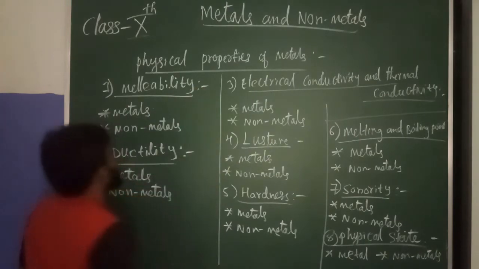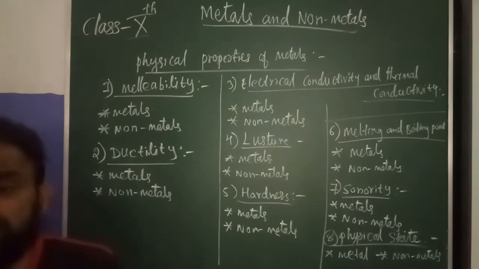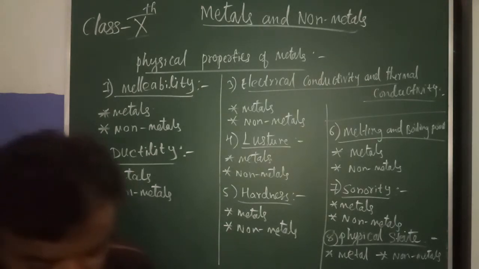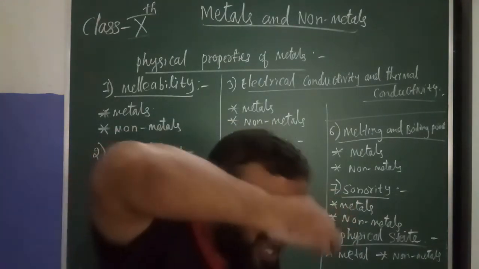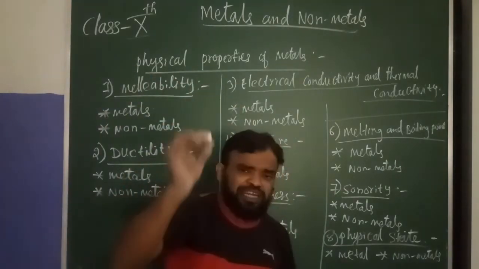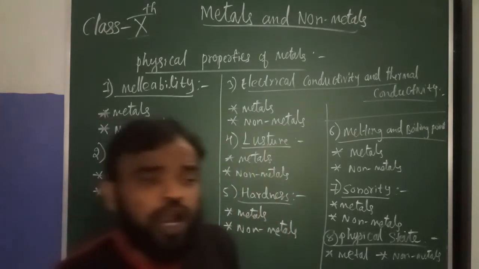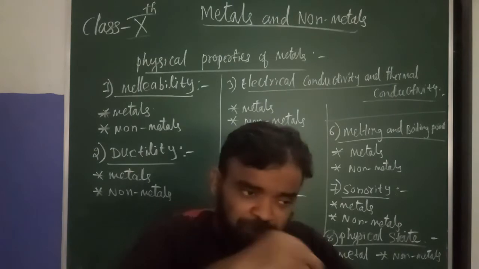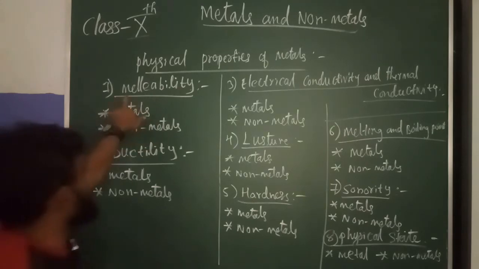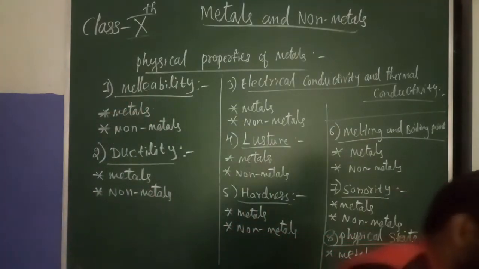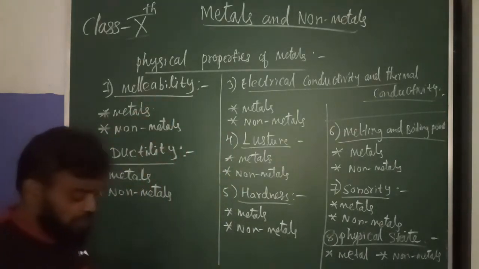First one, malleability. What do you mean by malleability? Malleability is the process of beating metal into a thin sheet. Beating with a hammer, we get small layers. Just take aluminum foil we use for keeping food, right? This type of layers is nothing but malleability.